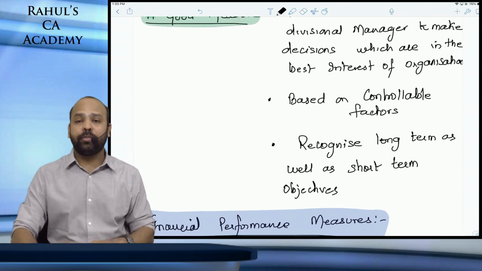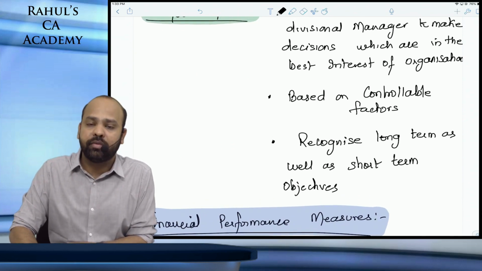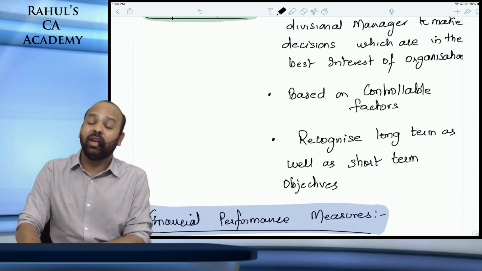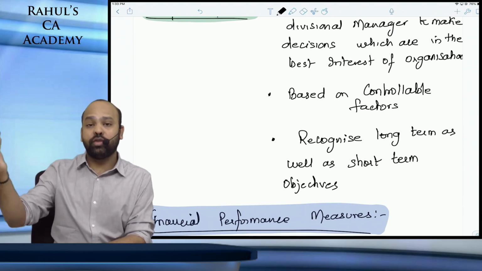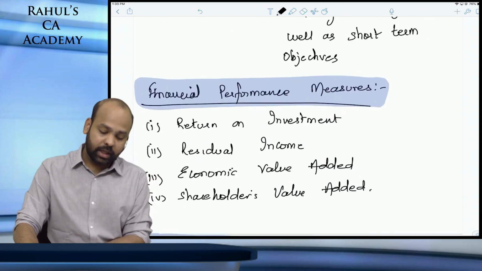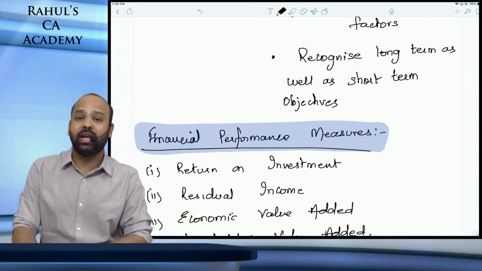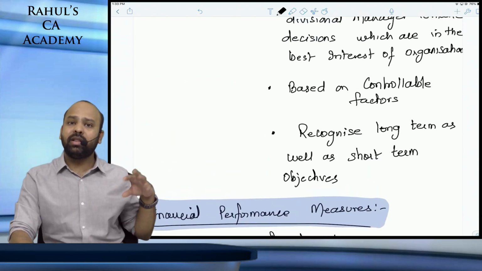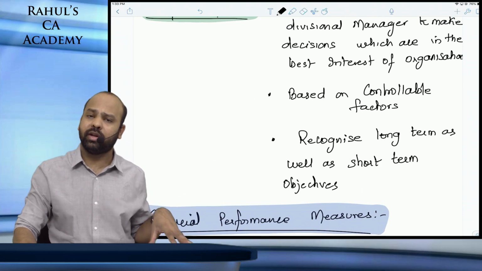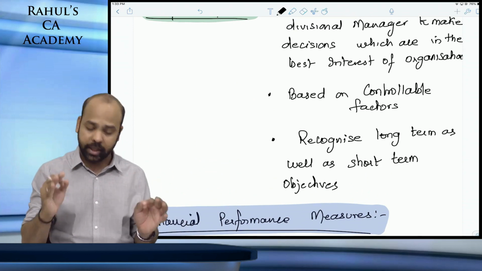So yes, a good performance measure should be based on controllable factors, should motivate an employee for goal congruence, so that he's achieving the goals of the entire organization first, guys, and not worry about his own performance. And then last one, recognize long-term as well as short-term objectives. Remember, this will also become the comments part, guys, for multiple financial measures or non-financial measures. You should keep these points in mind.